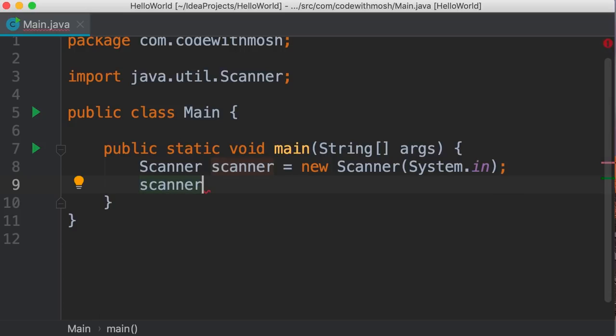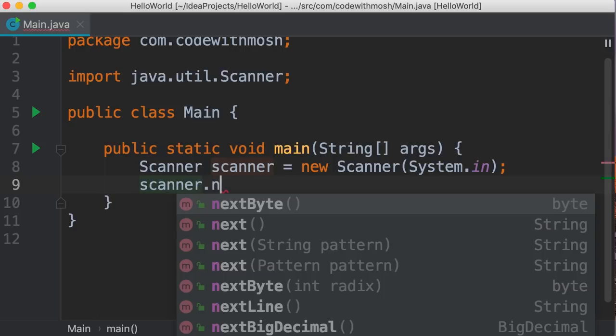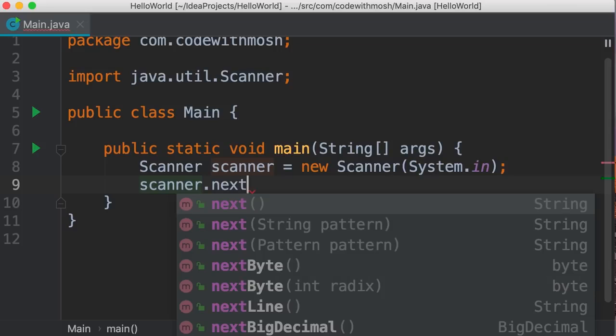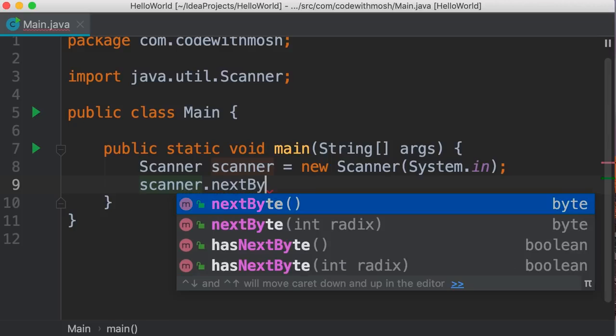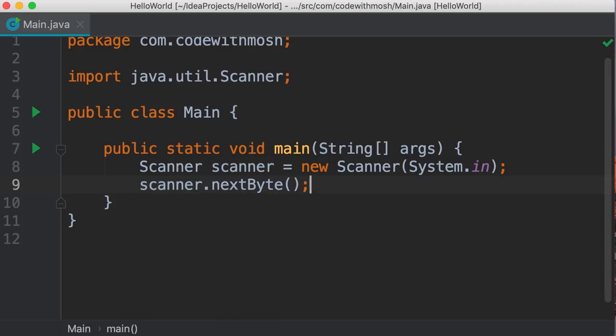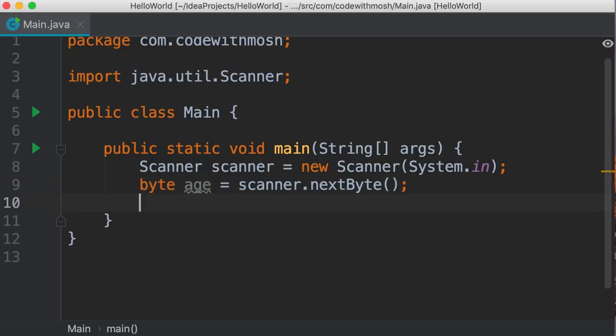Now, this object has a bunch of methods for reading data, and all these methods start with next. So we have nextByte for reading a byte. We have nextLine for reading a line. We have nextBoolean for reading a boolean, and so on. So let's call the nextByte method and see what we get. This returns a byte value, so we can store it in a byte variable. Let's say someone's age. And then we print it on the terminal saying "You are" plus age. So here we're concatenating a string with a byte.